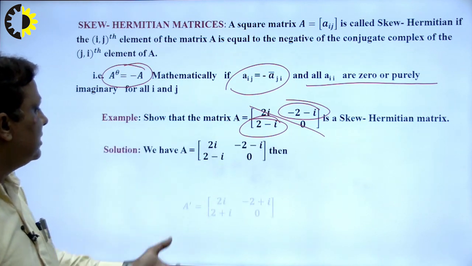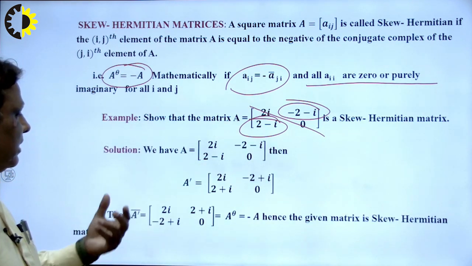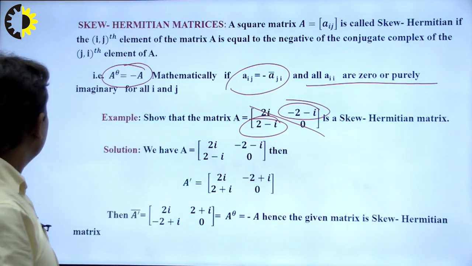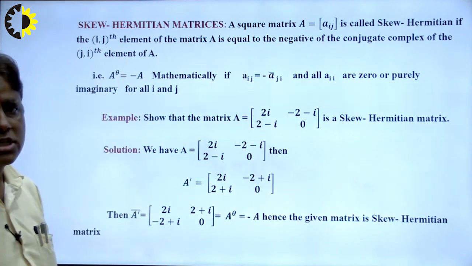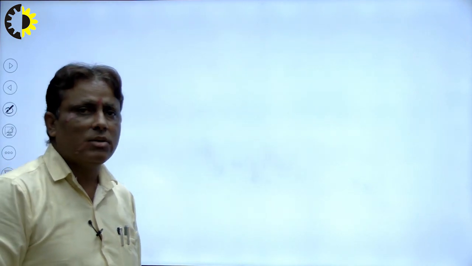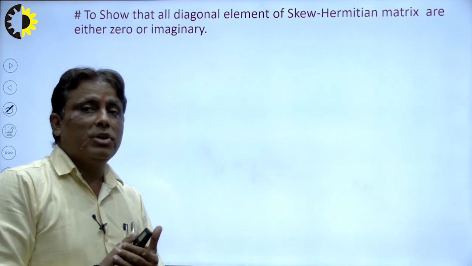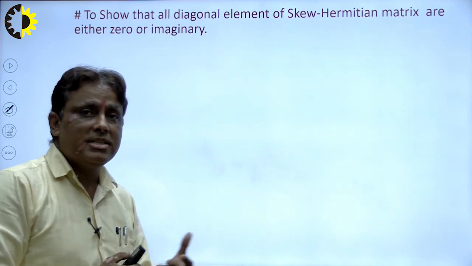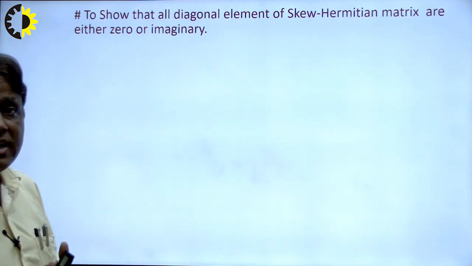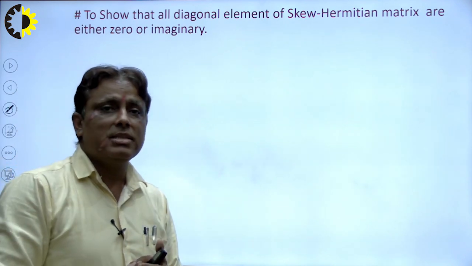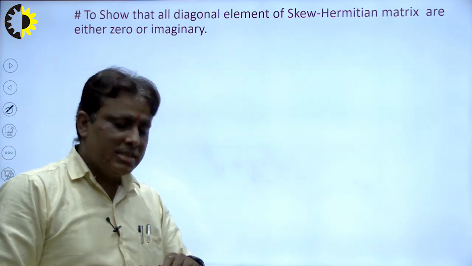What is the role of Hermitian matrices? We will study that in our coming lecture. In engineering and technology we can use such types of matrices. A very important result, which arises in the GATE exam, is that all diagonal elements of a skew Hermitian matrix are either 0 or imaginary.